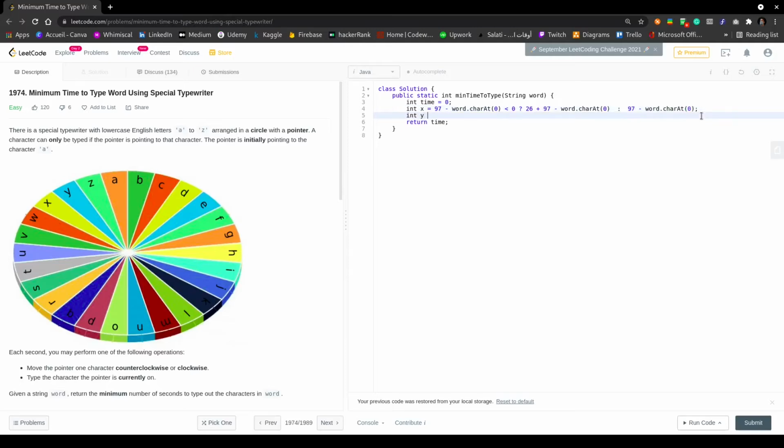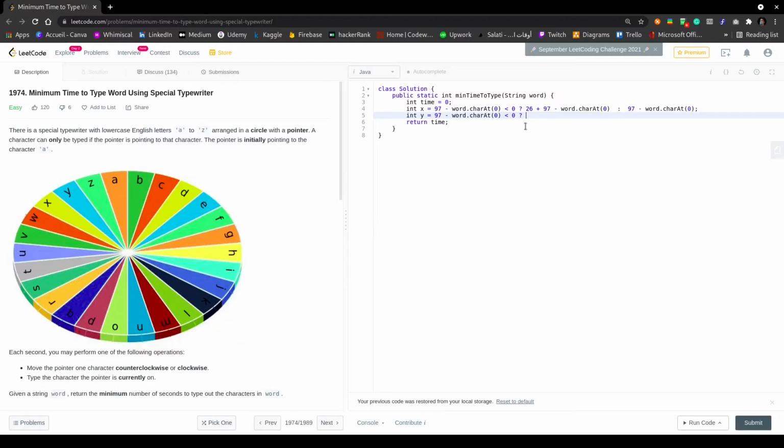Next, we are going to define another variable that is going to do the same as x, but this time we are going to work clockwise. So I'm going to grab this exact same code here, and this time if 97 minus word.charCodeAt(0) is smaller than 0, then in this case we are going to return word.charCodeAt(0) minus 97.